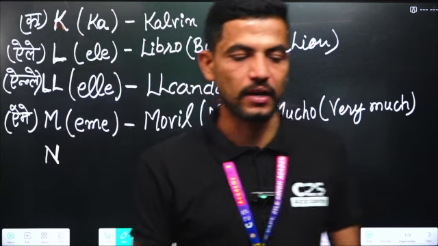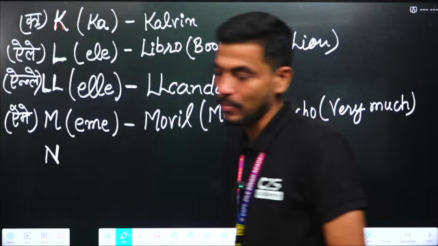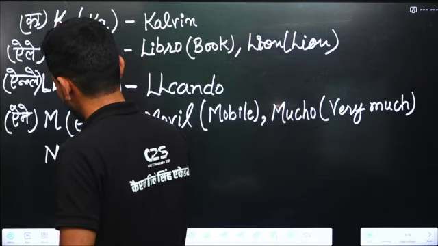The next alphabet is N. The pronunciation of N is Ene.